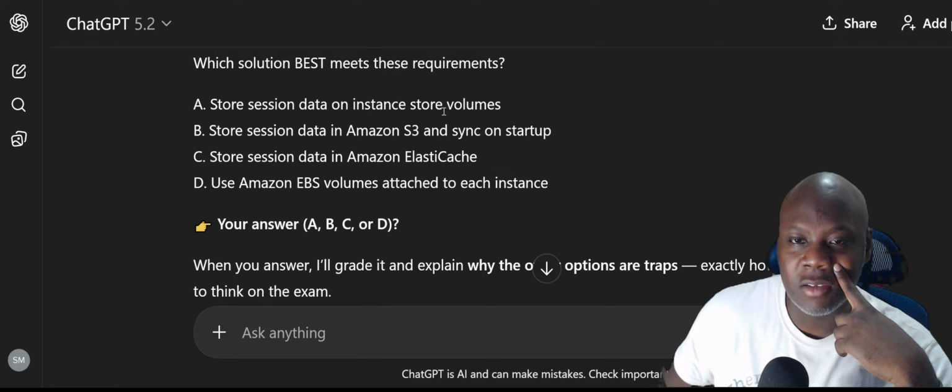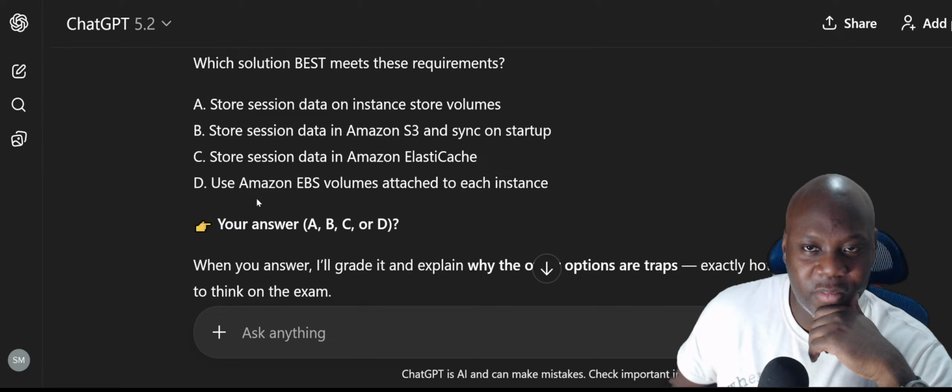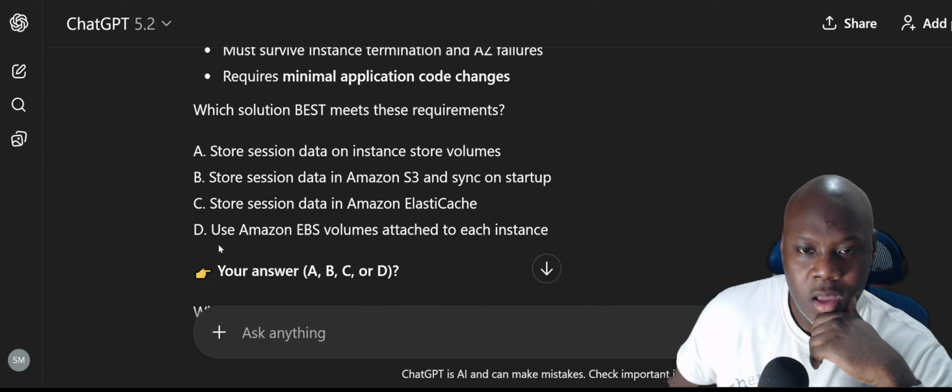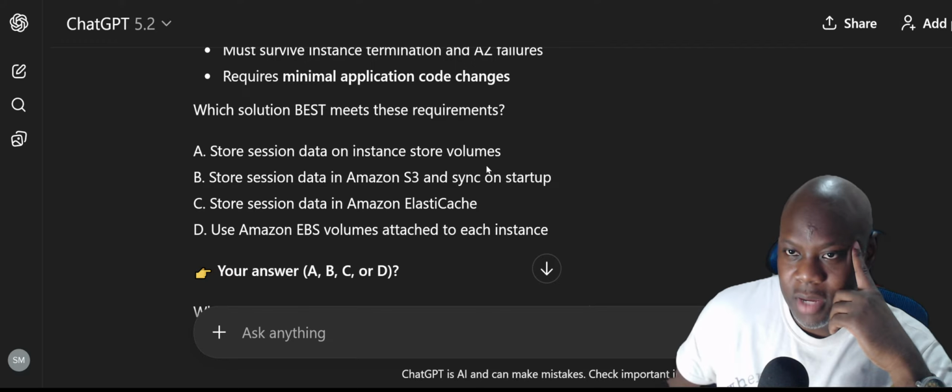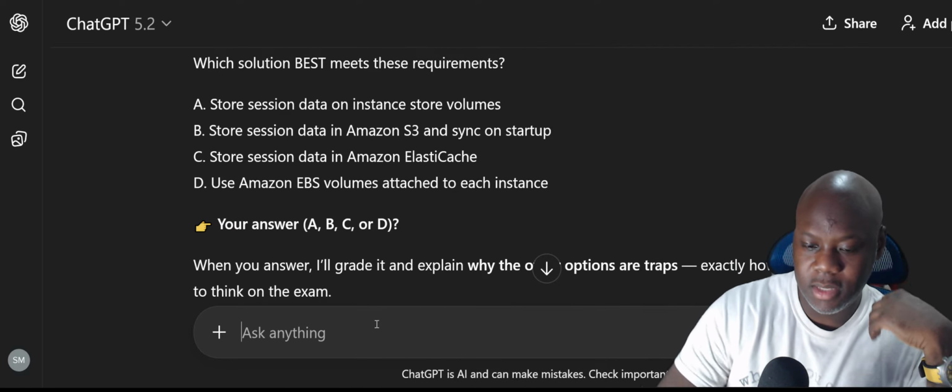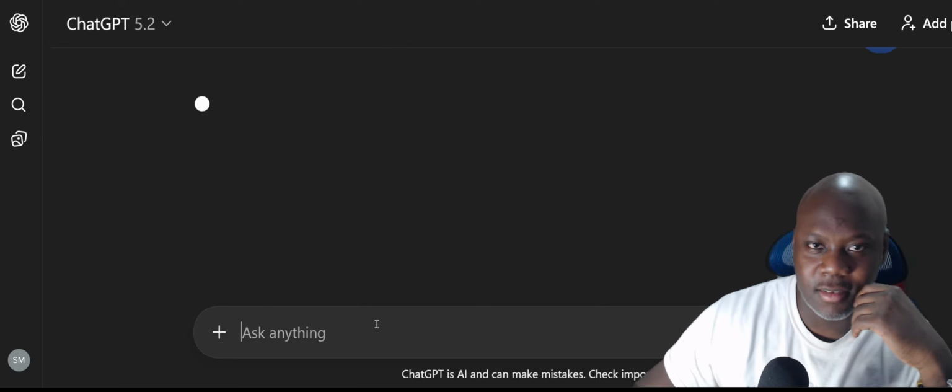I was thinking it's gonna be D. I feel like that'll be less work. Use Amazon Elastic Block Store volumes. I think if you store session data on instance store volumes, that might take more work. All right, we're gonna go with D. Final answer.